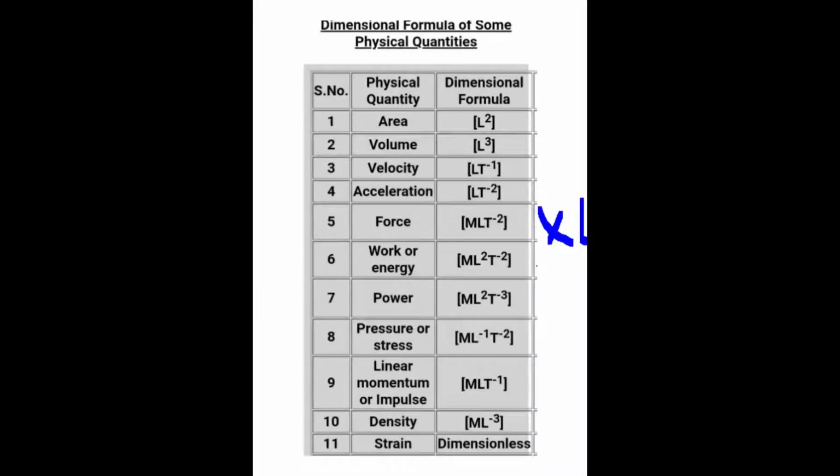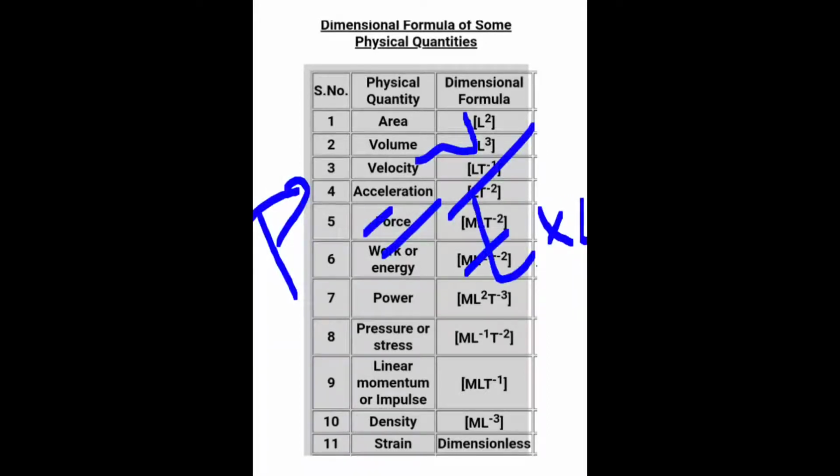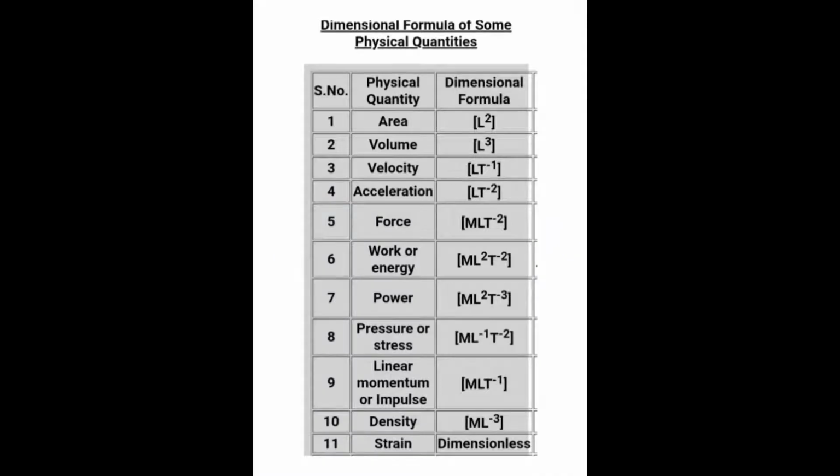Power equals W by T. Now W, that is work, is M L squared T to the power minus 2, and dividing by time we get M L squared T to the power minus 3. Likewise we will be calculating for pressure, linear momentum, and impulse also.